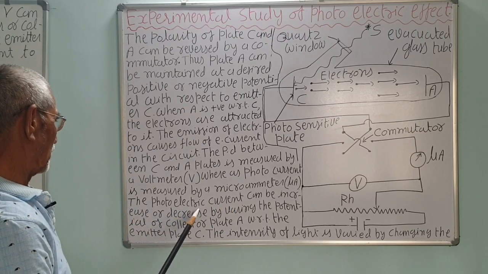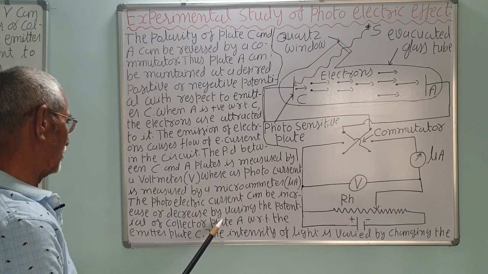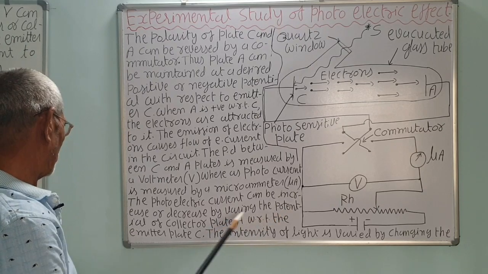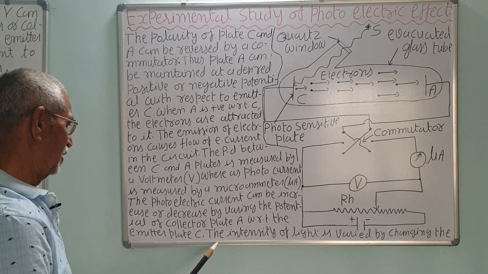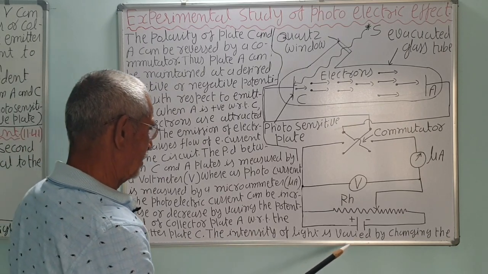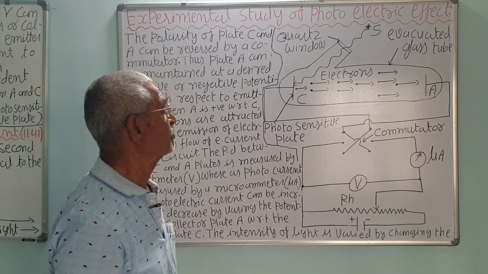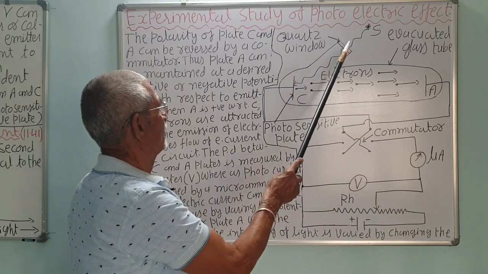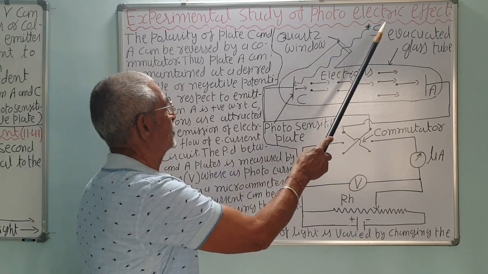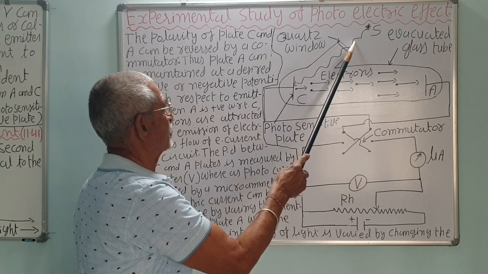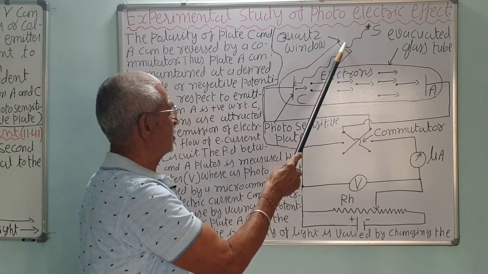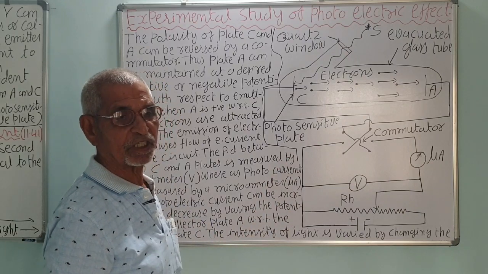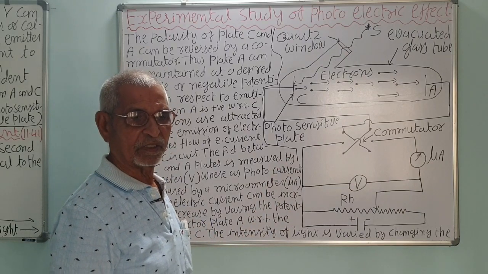The photoelectric current can be increased or decreased by varying the potential of the collector plate A with respect to the emitter C. The intensity of the light is varied by changing the distance between the plate and the source. So if you change the distance, you can also change the intensity. If the distance is less, the intensity will be more. It is inversely proportional to the square of the distance.